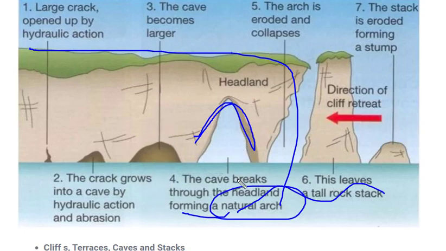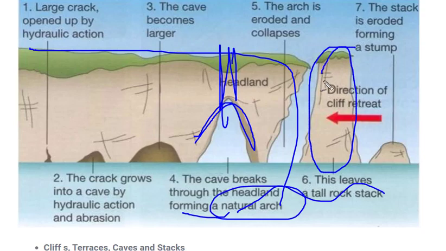Once it continues, this area will get weaker and get detached from the main landform. It would be a kind of cliff. Cliff means a kind of tower. Again, after continuous movement of water, only a little part of this would be remaining and will be called a stump. So these are the landforms made by erosional coastal processes.